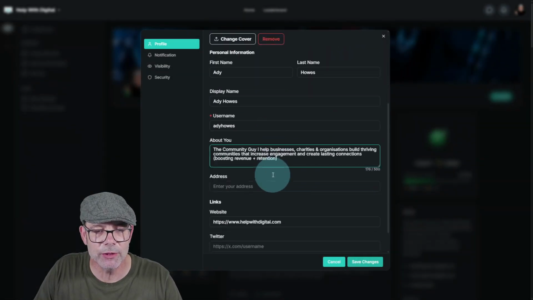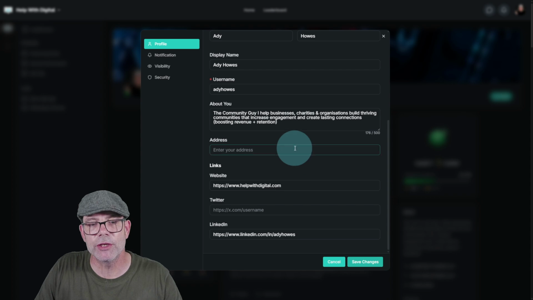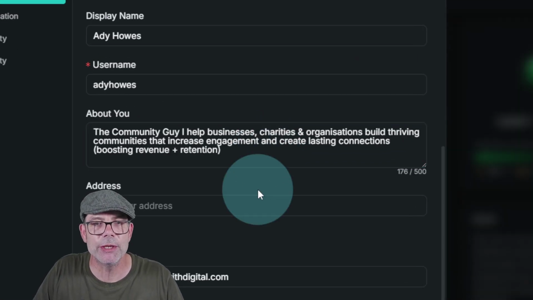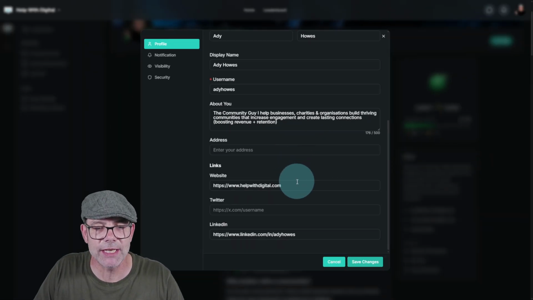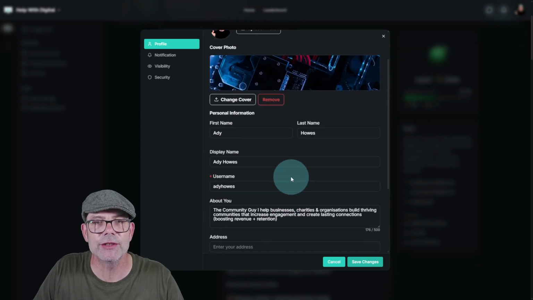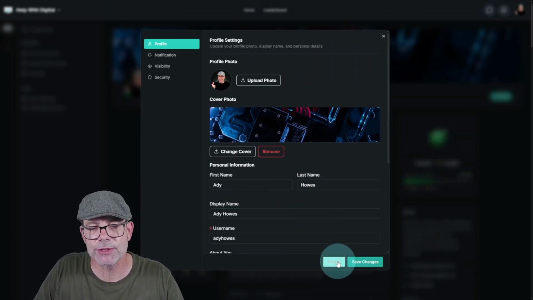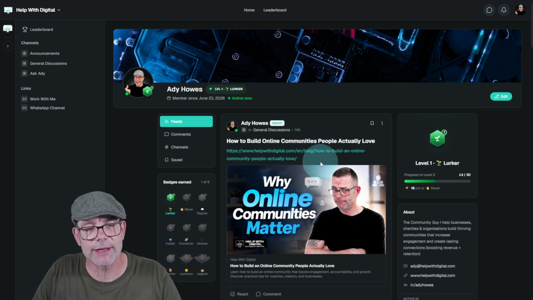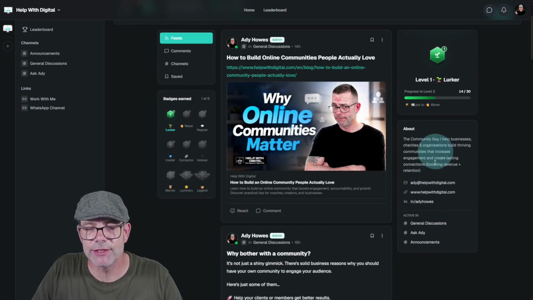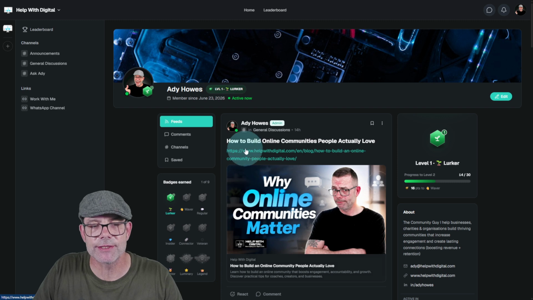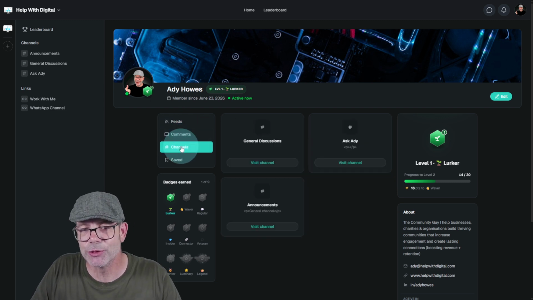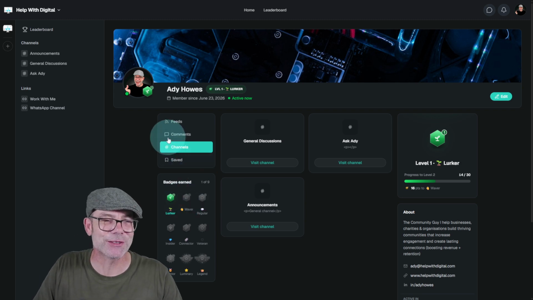And you can also update some more information about your profile as well. So if you want to leave a bit of information about you, maybe you want to put some website links in there or social media handles, you can do all of that sort of stuff on that screen. And anybody that visits your profile, they've got that information that you put in just down the side here, and they can see a bit more around the comments that I've made, the channels that I'm a part of, and any badges that I've earned and that sort of stuff.